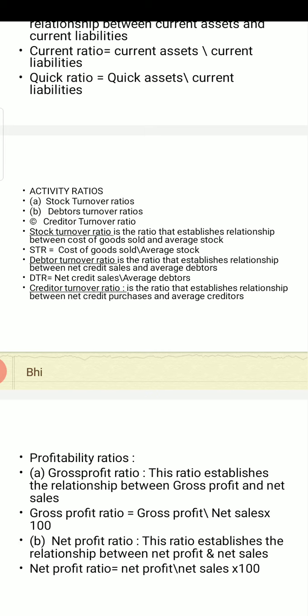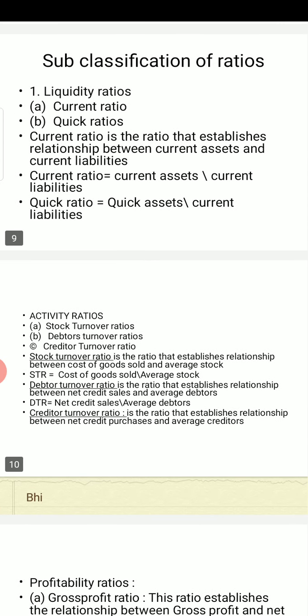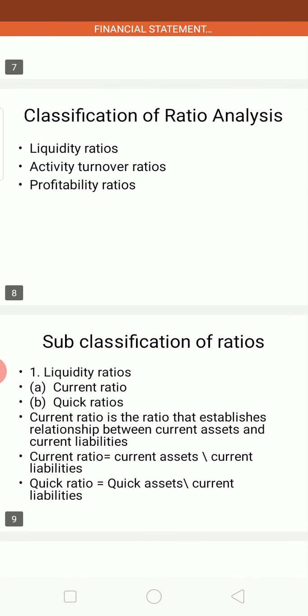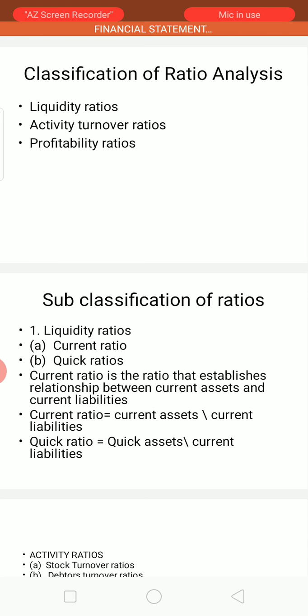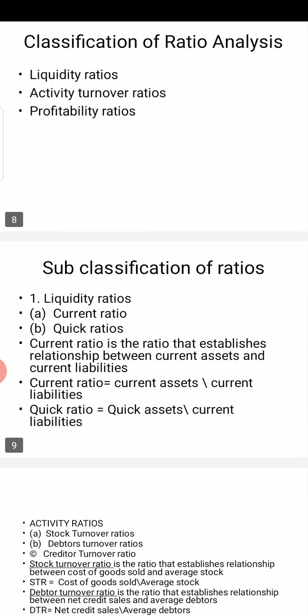So these are some ratios which you need to calculate. Practical questions of 6 marks will come from this chapter, where you need to calculate at least 3 ratios. A question will be provided to you in the exam where 4 or 5 ratios are given.